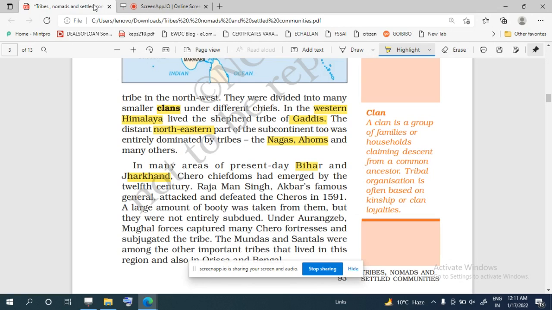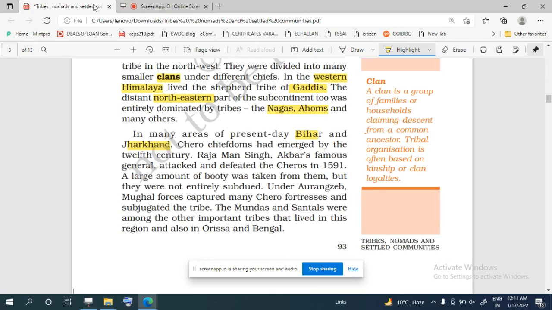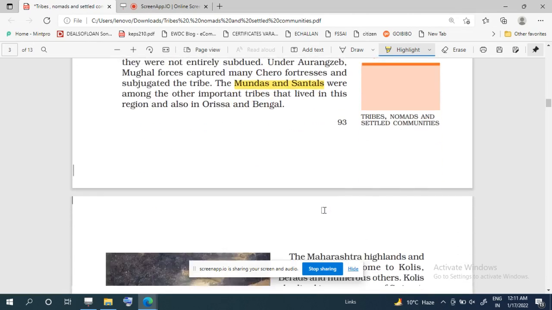But the Kero community, the Kero tribe, cannot be subdued entirely. Aurangzeb also captured many Kero forests and subjugated the tribe. So they were powerful tribes. And then we see that Mundas and Santals were also there in Jharkhand, Bengal and Odisha. So these were the important tribes.